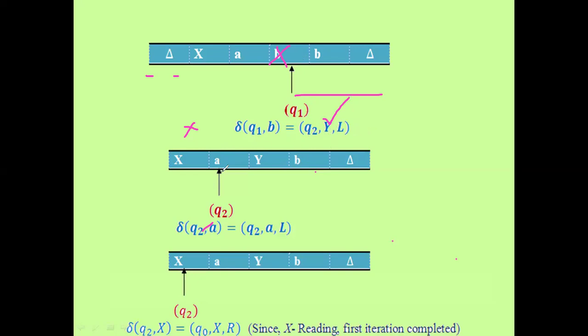Then again, from the Q1 state you reach Q2. Again there is one more A, and you encounter this A and replace it by X. This is another one, rightmost after the leftmost, in Q2. Q2 comma A, the transition function, moves on as Q2 comma A comma L. This is a self loop. Again you get that loop, this transition.